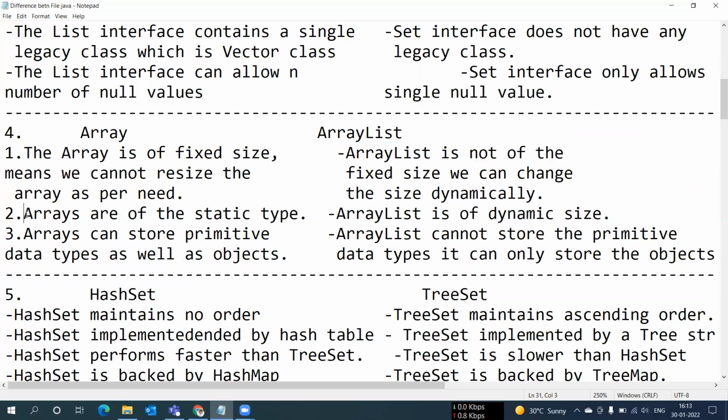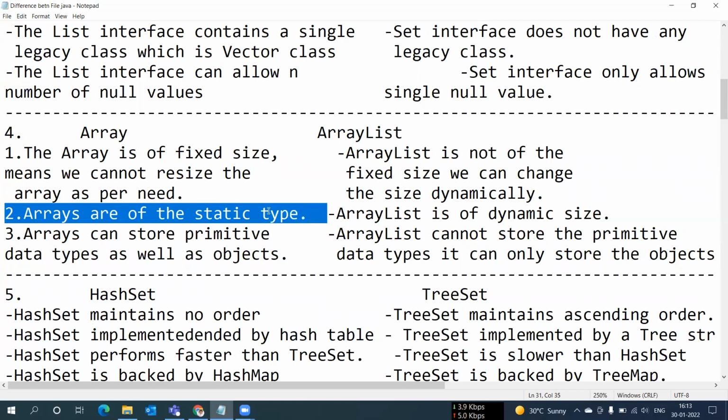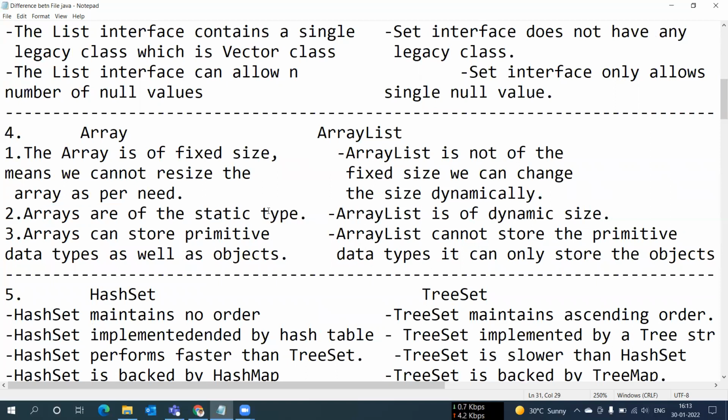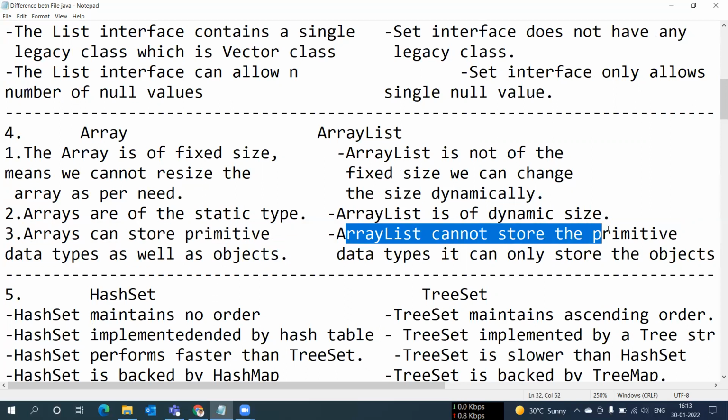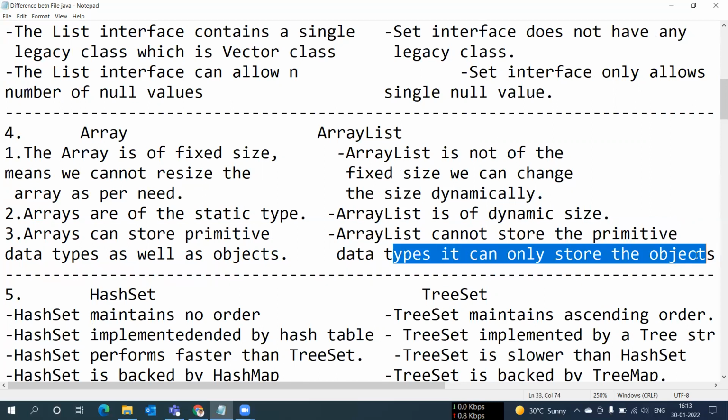Arrays are static types, which means they are fixed and we cannot change them. ArrayList has a dynamic size, which means we can change it as per our requirements; it will increase or decrease in size. An array can store primitive data as well as objects, and ArrayList cannot store primitive data types and stores only objects.